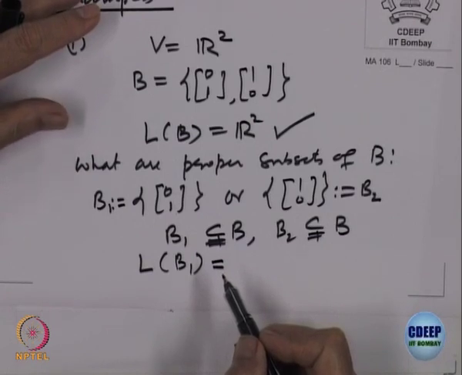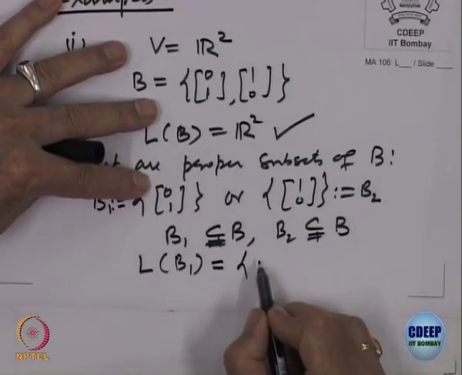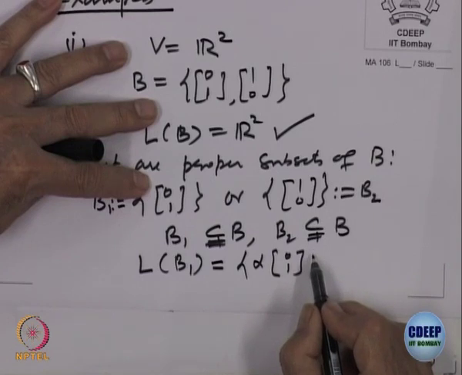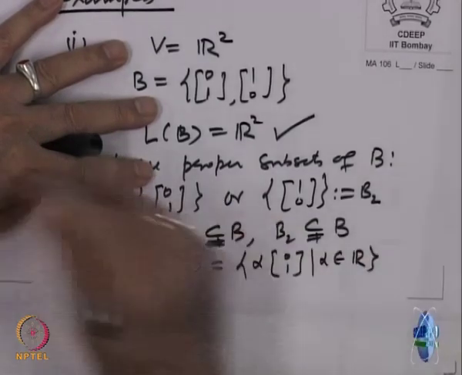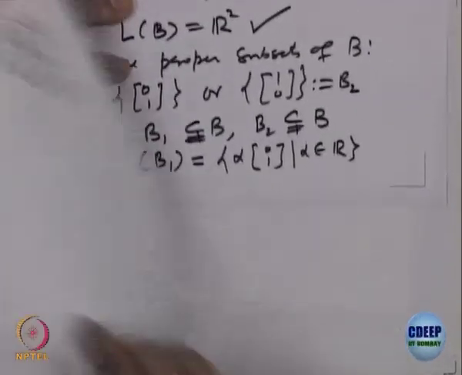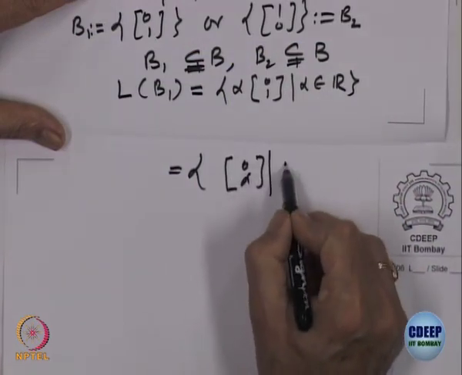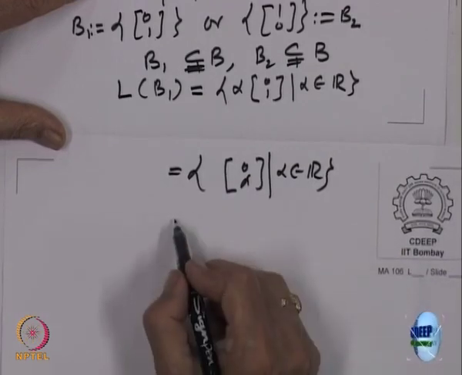Now, what is the linear span of B 1? We want to check whether it is equal to the whole of R 2 or not. The span of B 1 is alpha times 0 1, where alpha belongs to R, which is equal to 0 alpha, alpha belonging to R. What is this?